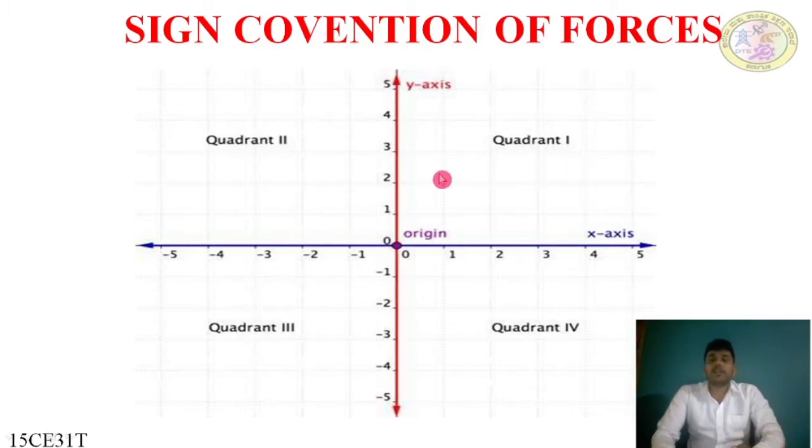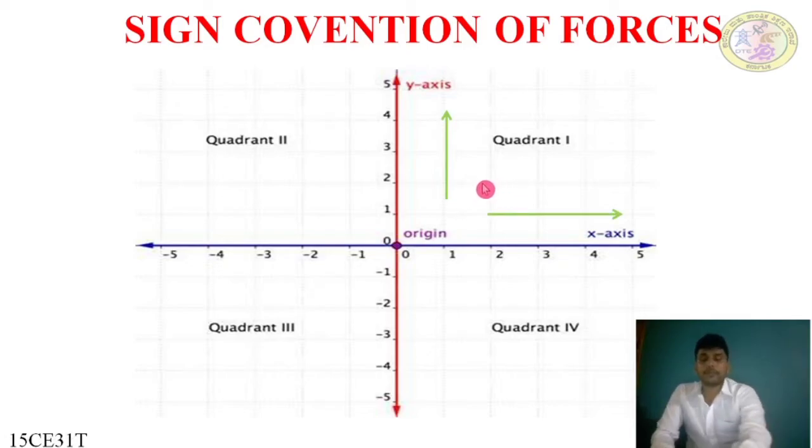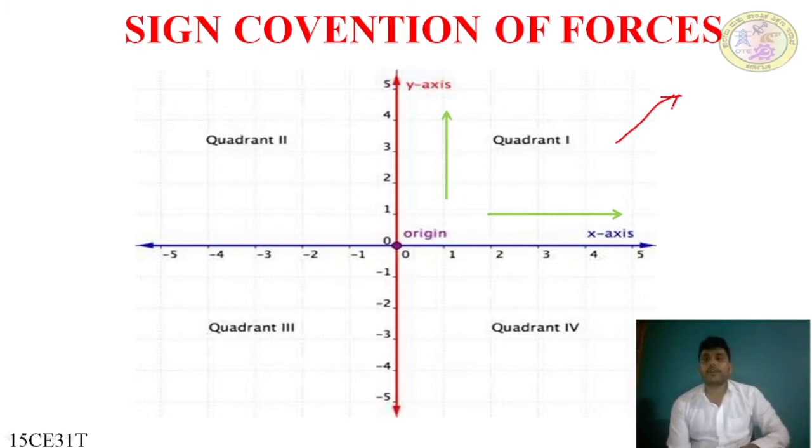Suppose the force we resolve comes in the first quadrant. The y-axis will be in the upward direction and the x-axis on the right side, as in this case. Force F is resolved into a vertical component and a horizontal component. Look at this figure, compare the figure.